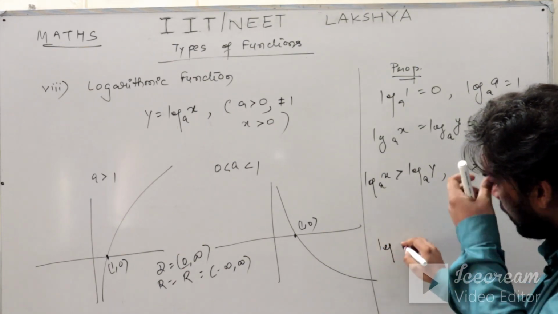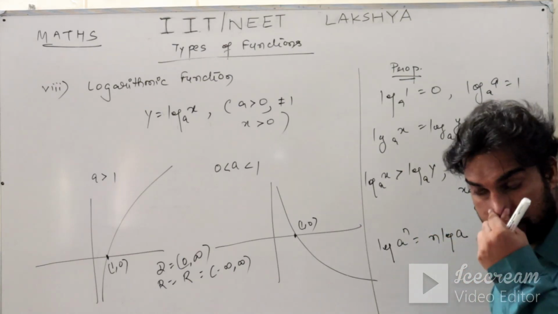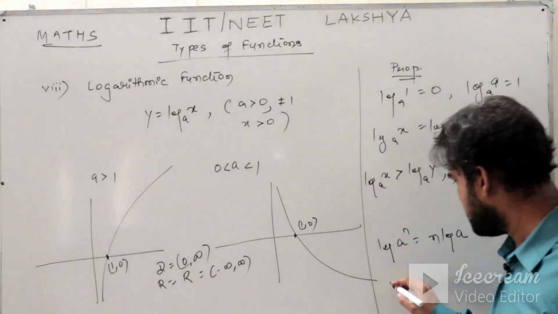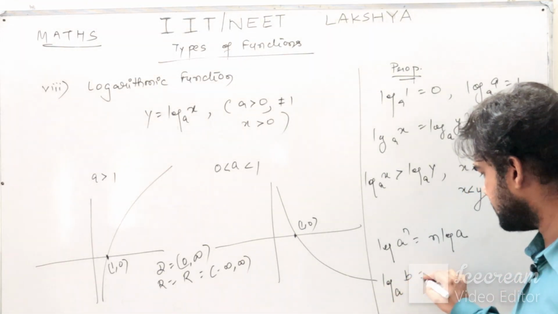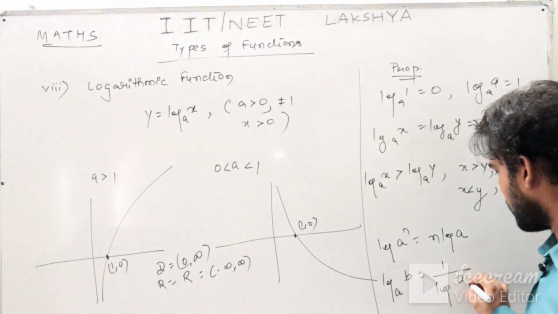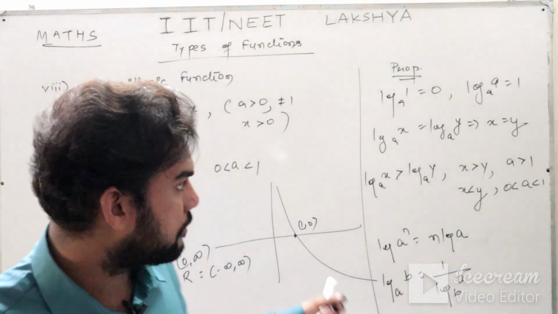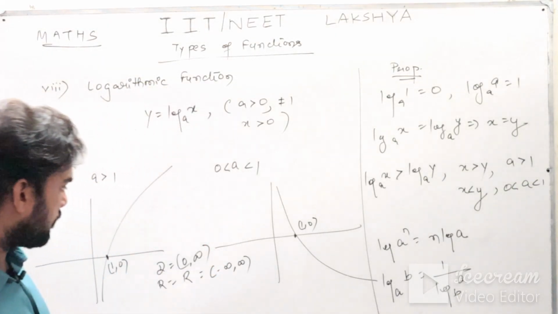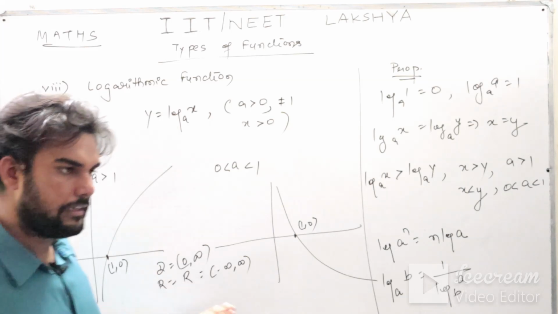Apart from that, you know that log a power n is equal to n log a. So that property is also there. Suppose you have log b base a, that can be written as 1 by log a base b. So these are the properties of log. I hope this concept is clear to you. Domain is 0 to infinity, range is from minus infinity to infinity, that is the set of real numbers.